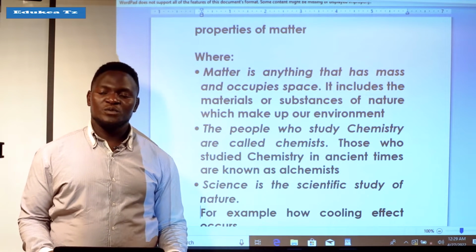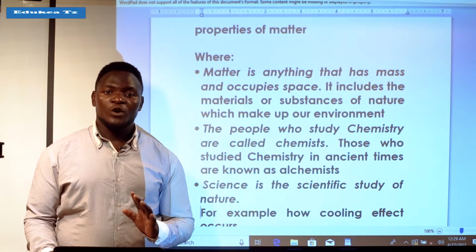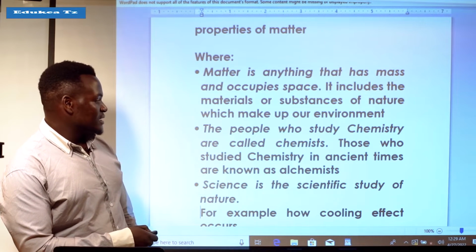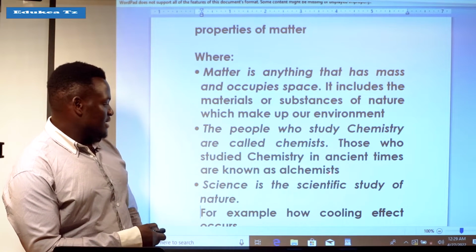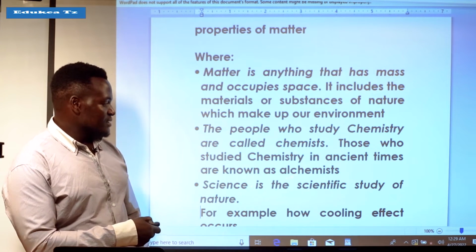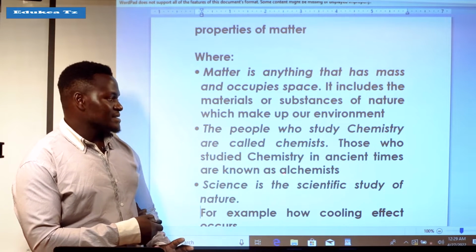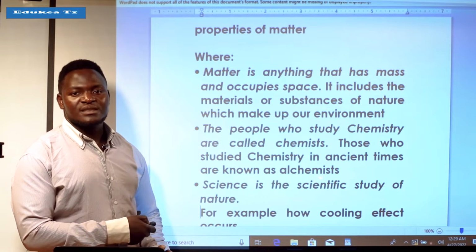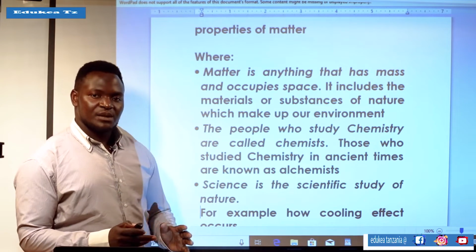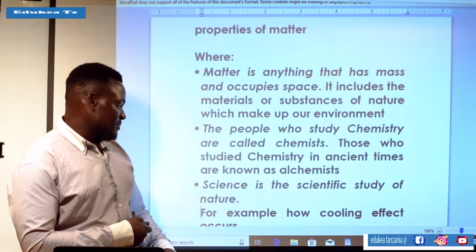If you see somebody who is dealing with chemistry, who is studying chemistry, we call him or her a chemist. Those who studied chemistry in ancient times are known as alchemists. Alchemists are people who studied chemistry in ancient times. It does not mean they dealt directly with chemistry, but sometimes they took up chemistry like that. These people are called alchemists.